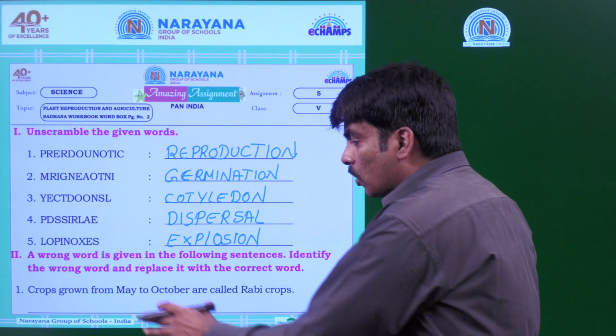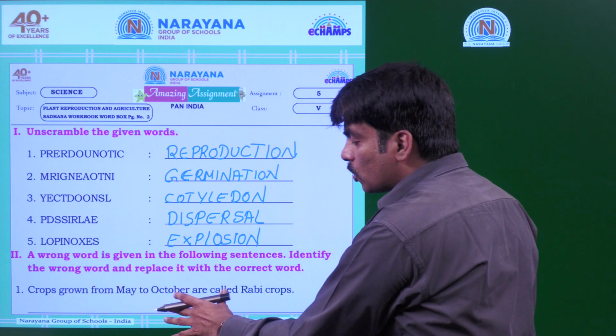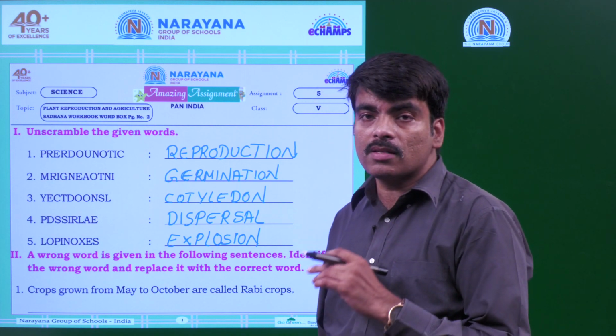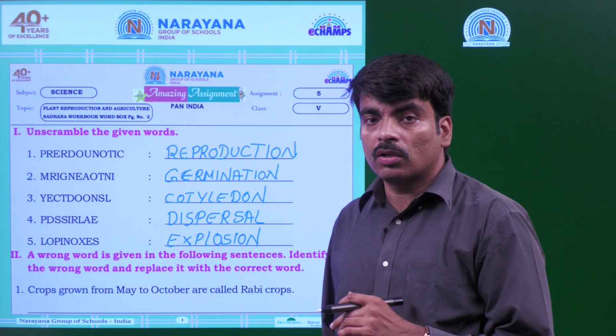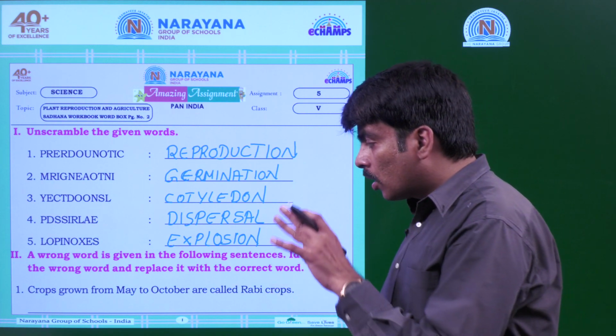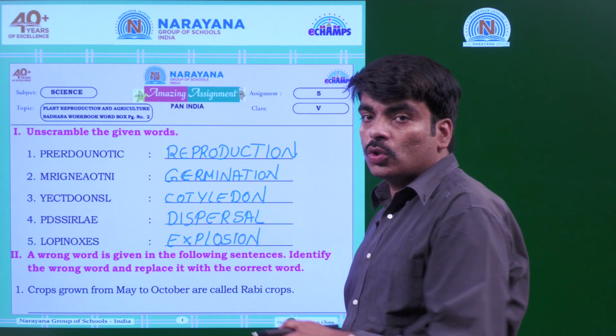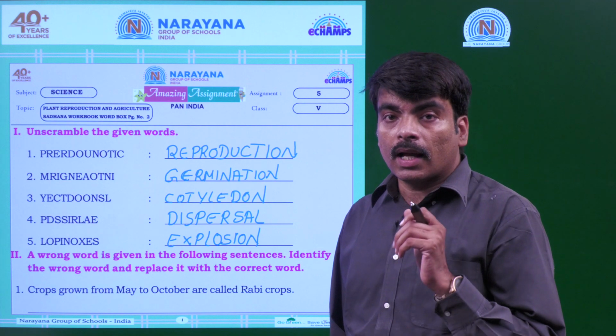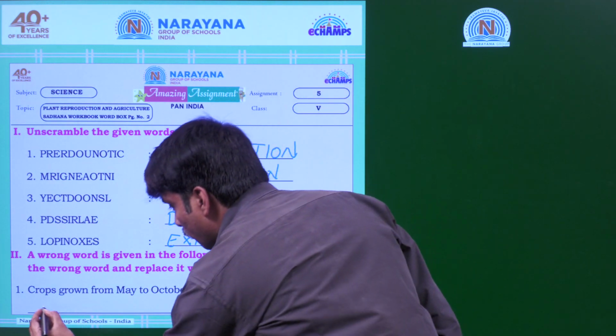Let us see. Crops grown from May to October are called Rabi crops. Are you sure? No. Rabi crops are not grown during May to October. From May to October, the crop season is called Kharif.